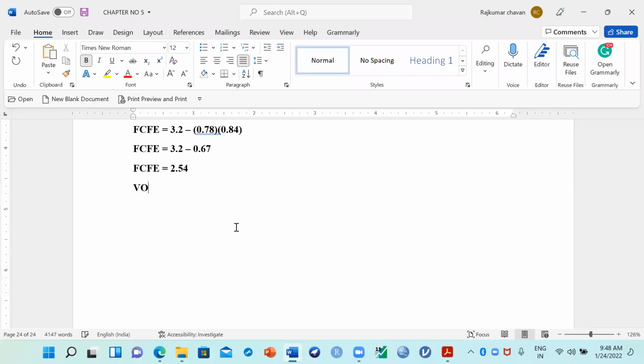So we have to calculate value of equity now. Under this method, how to calculate value of equity? FCFE, all of you just consider it. This is very important, the last step: FCFE into 1 plus G, divided by K minus G. This is the formula you have to use to calculate value of equity. So now let us put into the formula. What is the FCFE value you got? How much is it?